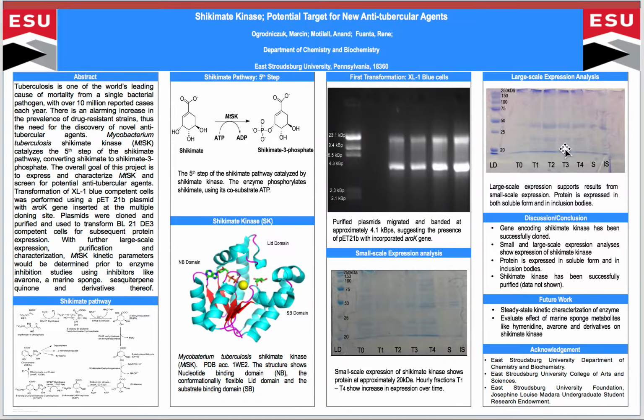Subsequently, we purified the protein using nickel affinity chromatography. Altogether, we have successfully cloned the plasmid of interest, and our data shows that the protein is being expressed in both soluble and insoluble forms. We've also been able to purify Shikimate kinase using nickel affinity chromatography.